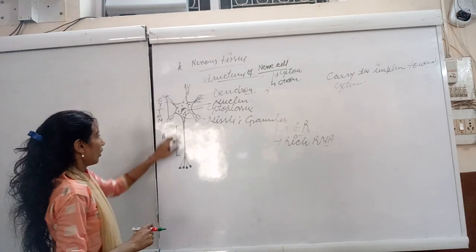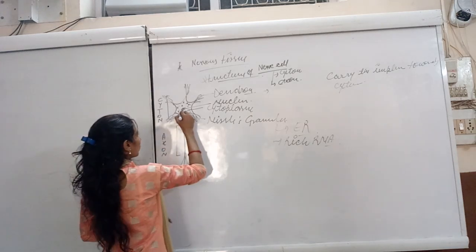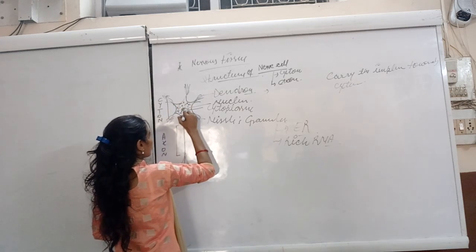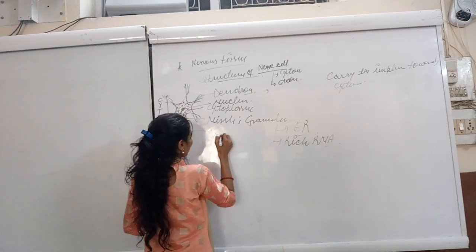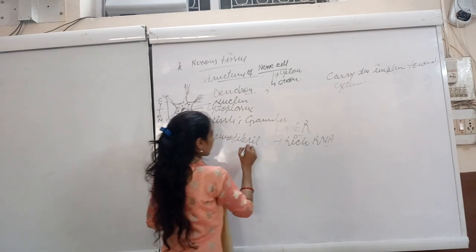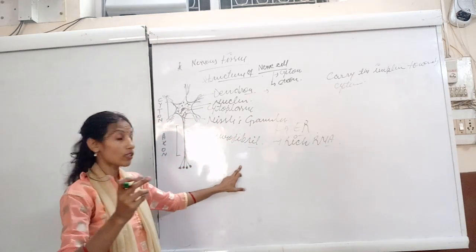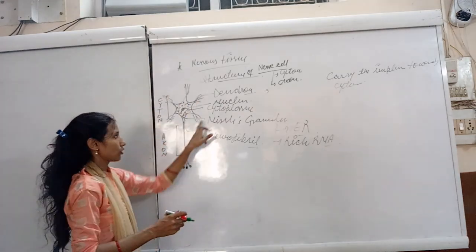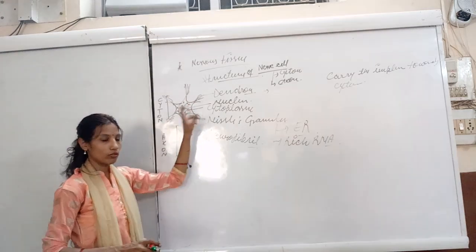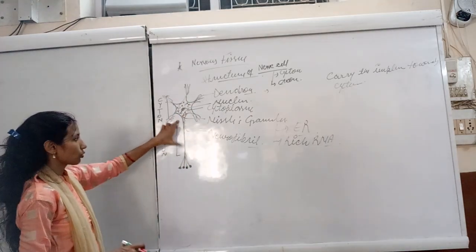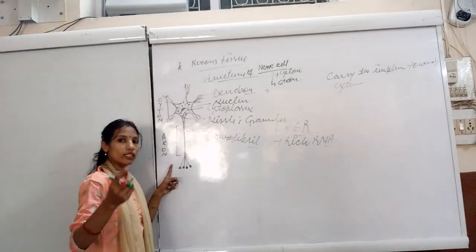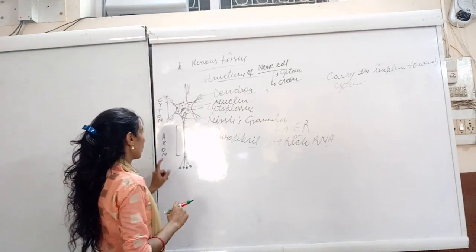Right? After that, there is one more thing. It is known as the neurofibrils. These neurofibrils provide the shape to this cyton. They are mainly involved in providing the shape to the cyton. Clear?